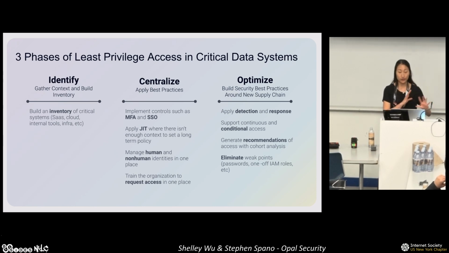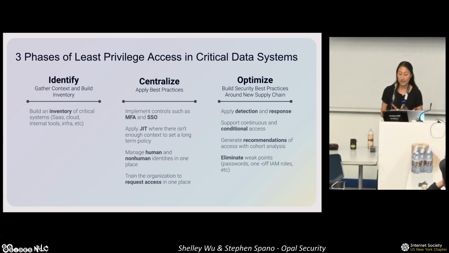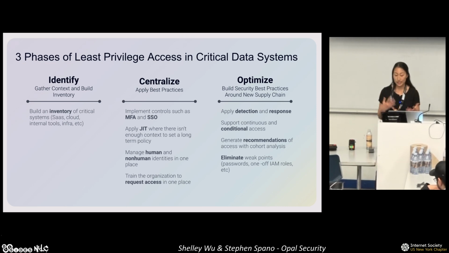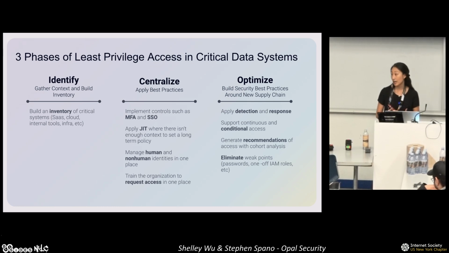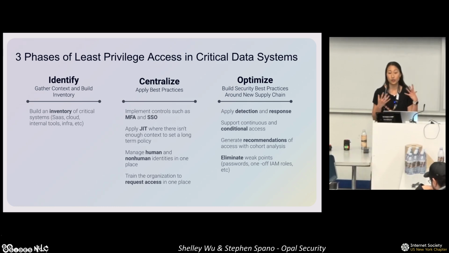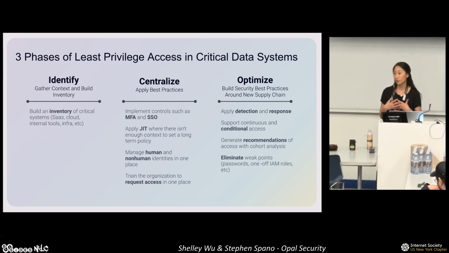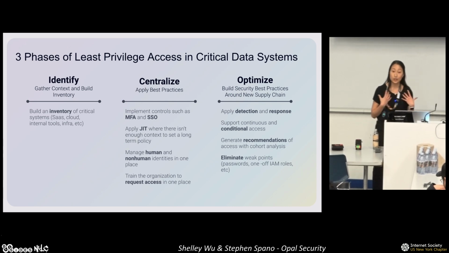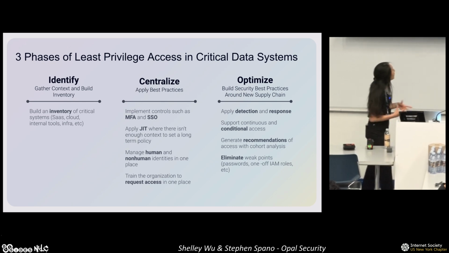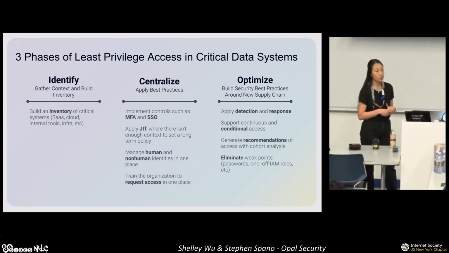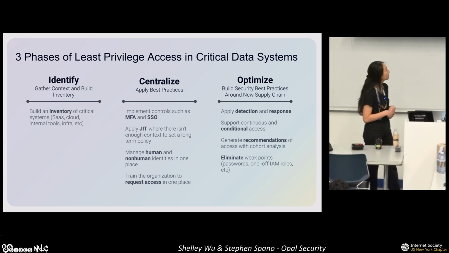Once you've figured out what's in your estate as a critical data system, you want to be able to centralize and apply best practices. So from an access perspective, this looks like implementing multi-factor authentication, single sign-on for authentication purposes. From an authorization perspective, also just-in-time access, making sure that you don't have long-standing access to privileged roles. You also want to think about tracking human and non-human identities in a centralized place. And culturally, you want to be thinking about training the organization to request access only when they need it.